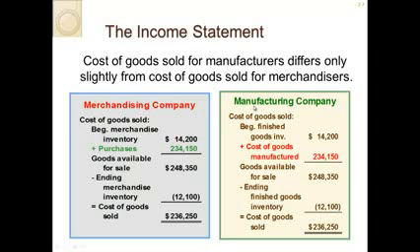Now, for a manufacturing company, you start with beginning finished goods inventory. These have made it all the way through the manufacturing process, from raw materials to work in process, all the way to finished goods. We take our beginning finished goods inventory and add our cost of goods manufactured, and there's a formula to get there, which we'll do later in this chapter. That gives us our goods available for sale. Now we subtract out our ending finished goods inventory, and that gives us our cost of goods sold. So again, it's slightly different for a manufacturer or a merchandiser, but the process of getting there is all the same.